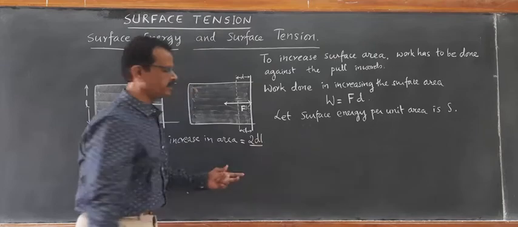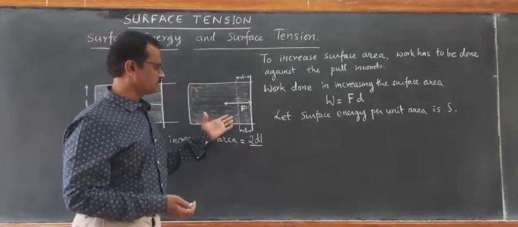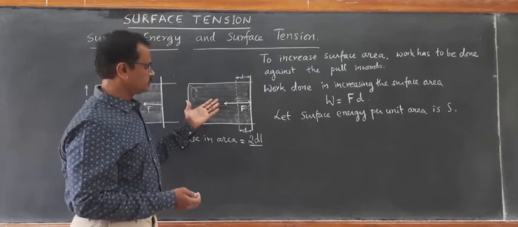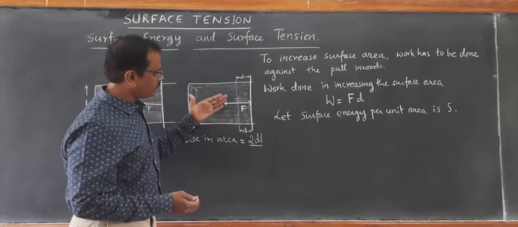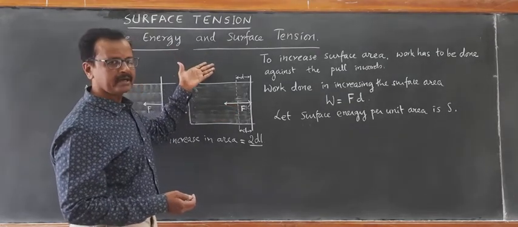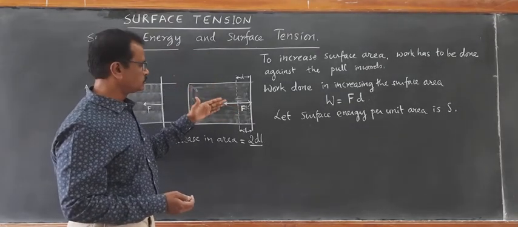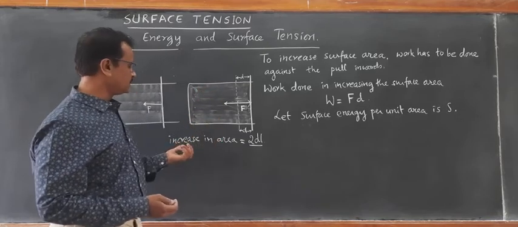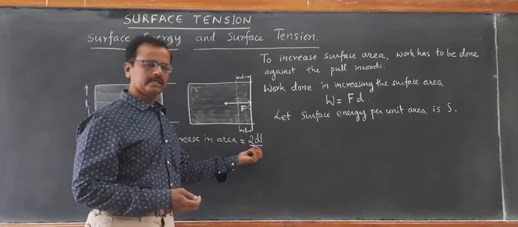I think you got the point. This liquid surface is in between two interfaces, right? One on the front where there is air, another on the back, where there is also air. So there are two liquid-air interfaces. Therefore, the increase in area is going to be 2 dl.